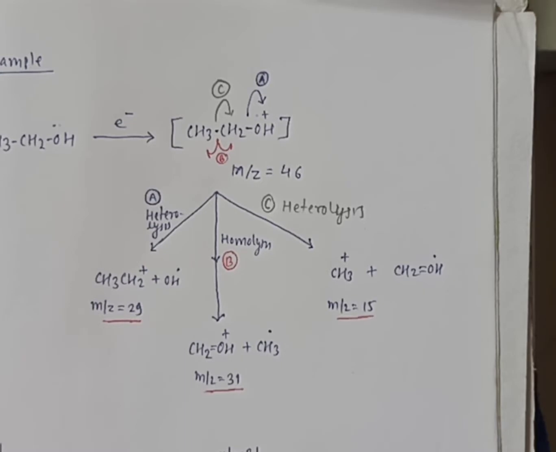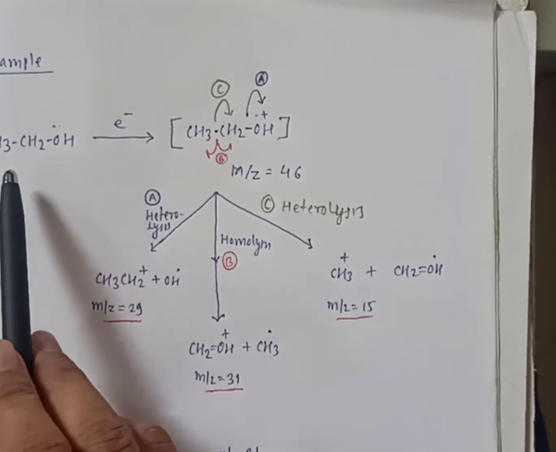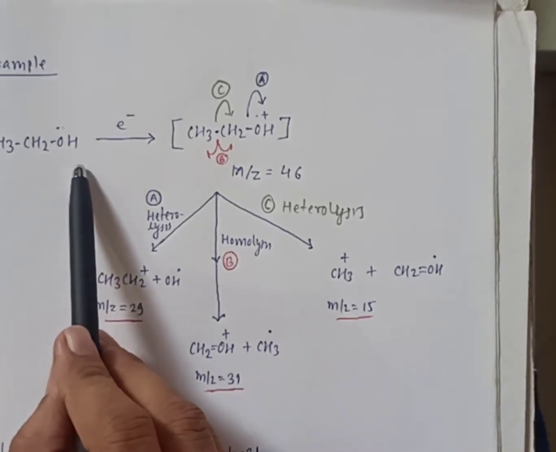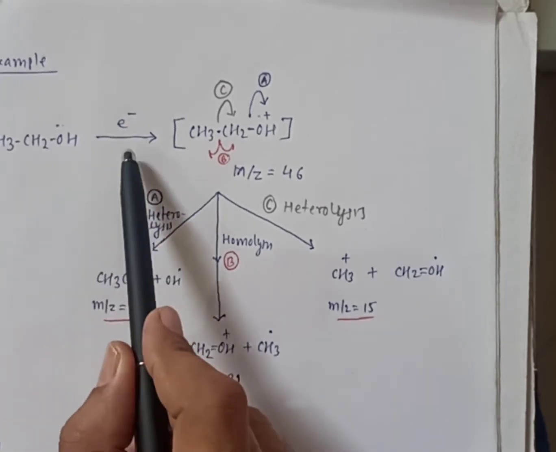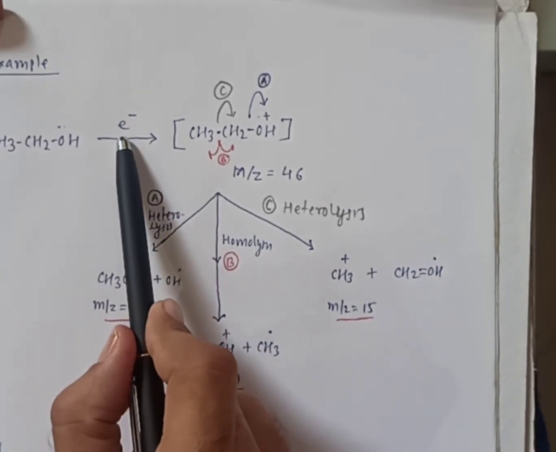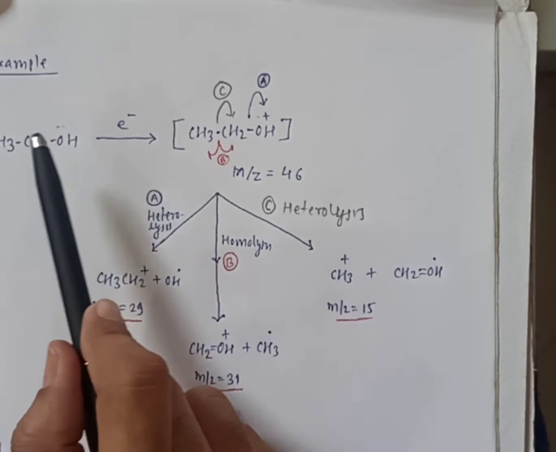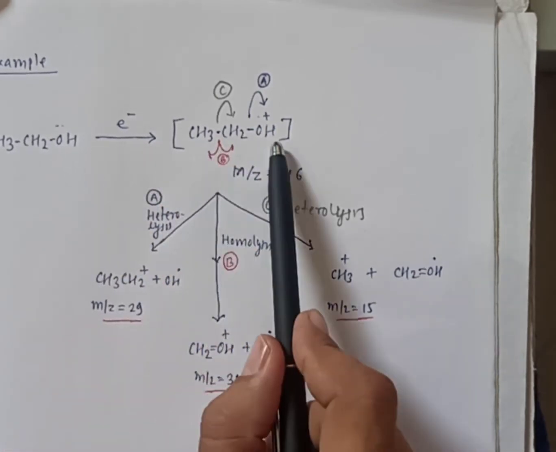Now we will consider mass spectrometry with an example, and in this example all fragmentation processes are explained, and how different cations are formed is also explained. Consider the molecule whose mass spectrum is to be recorded is ethanol. It is bombarded with an electron beam, obviously as vapors, and ionization will occur.